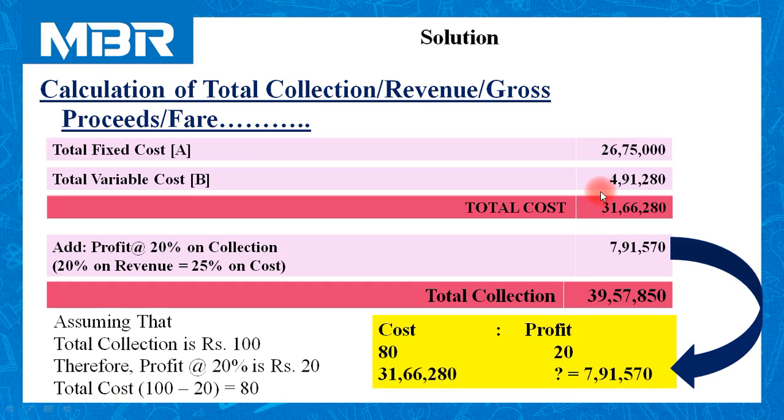After this calculation, our answer is about to finish. But as a part of formality, we need to prepare a table in which we need to mention everything per bed day. So just keep this figure in your mind: total cost, amount of profit, and total collection.